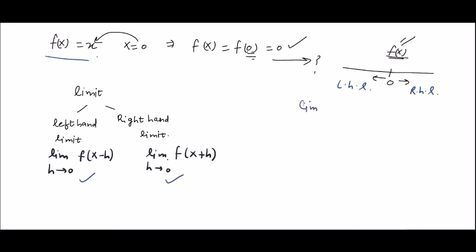So we get limit h tends to 0 f of x minus h. If we substitute x minus h instead of x, we get x minus h here also.